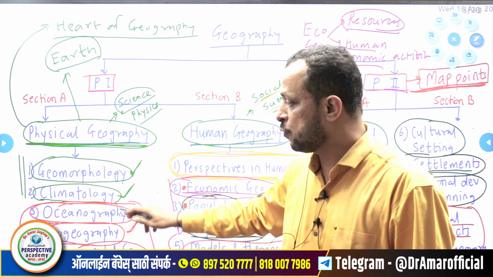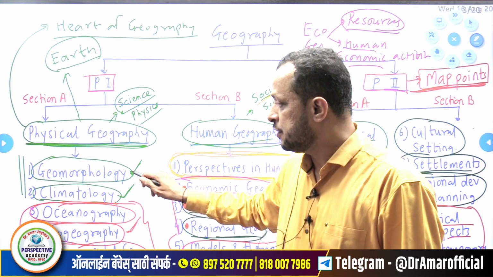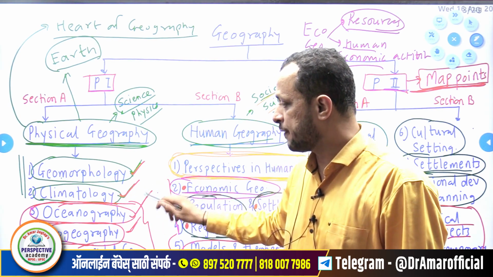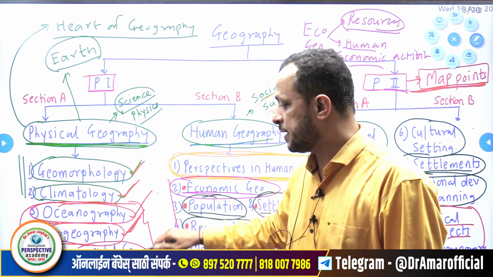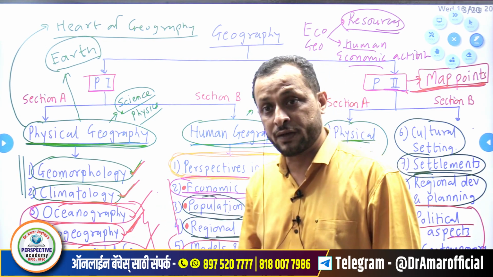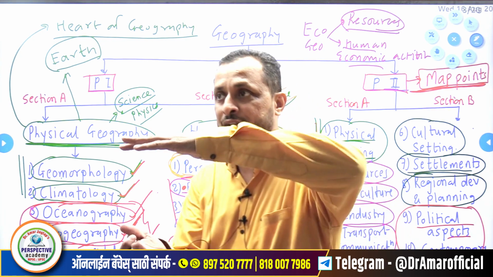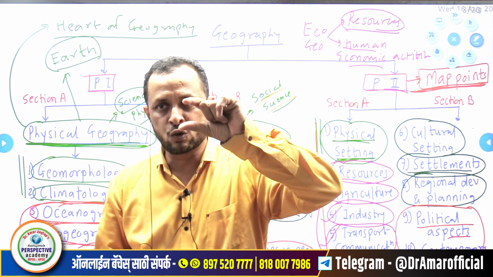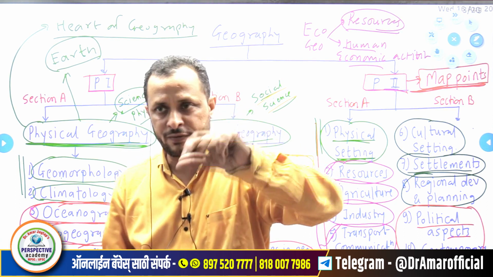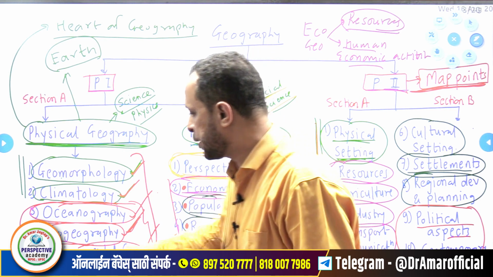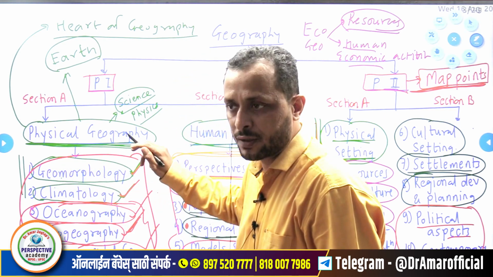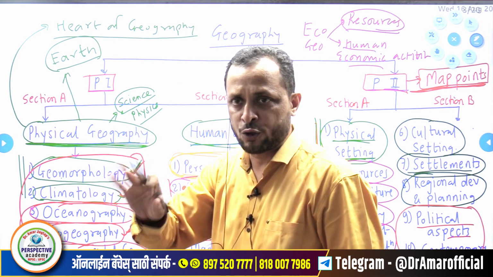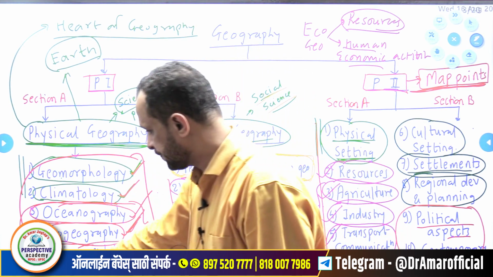For each section we have a separate textbook. Geomorphology by Savinder Singh, Climatology by DS Lal, Oceanography by K. Siddharth, Biogeography by Savinder Singh, Environmental Geography by Savinder Singh. So there are 5 books and that will constitute this much. You won't need to study that much. You just need to cover one book, Physical Geography by Savinder Singh, in which all the required topics are mentioned. Clear? Whatever is not there, I will provide you the soft copy. From that you can cover those topics. Okay?